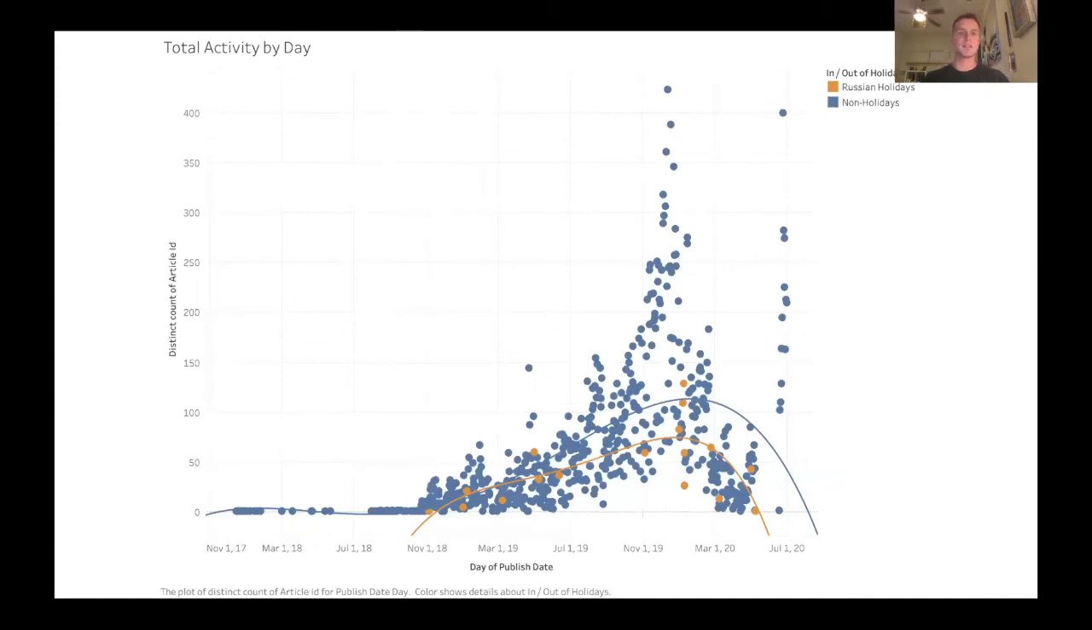So this second graph that we have shows the total activity by day, and it is filtering out for Russian holidays. And that's important because the Russian IRA accounts that we were observing are run by the government. So we'd expect them to not be as active on Russian holidays.